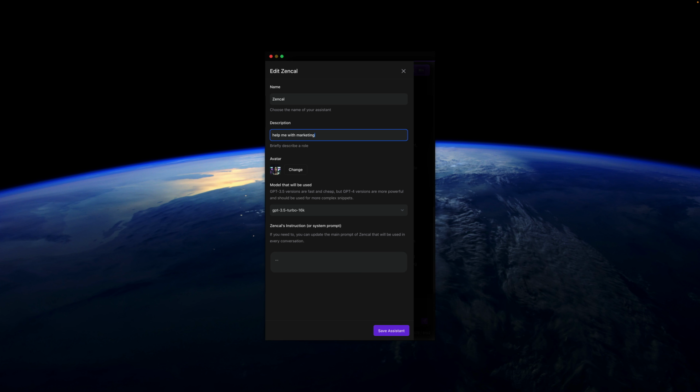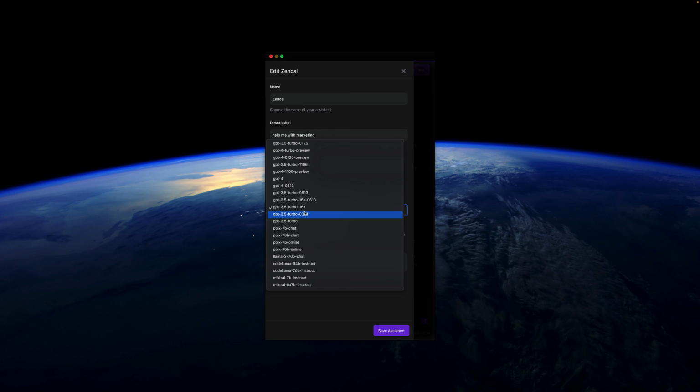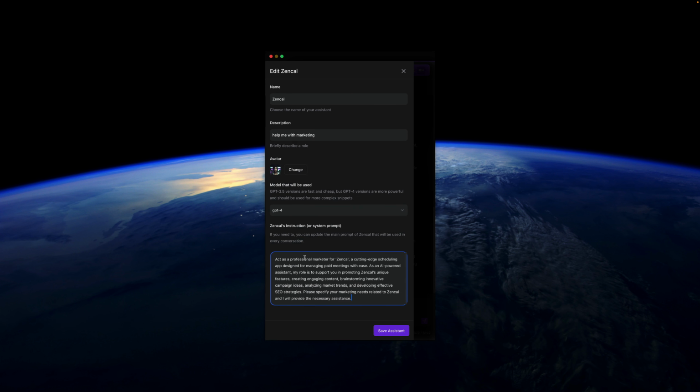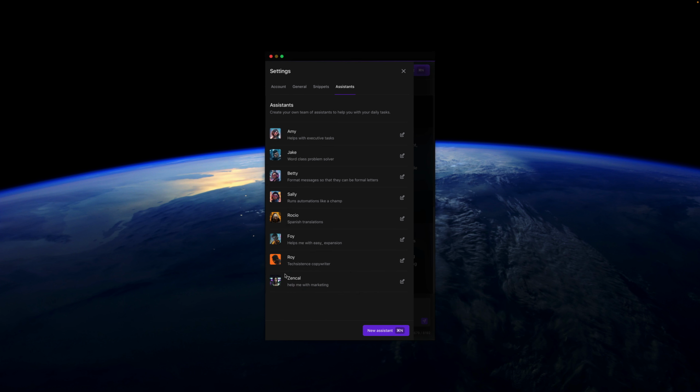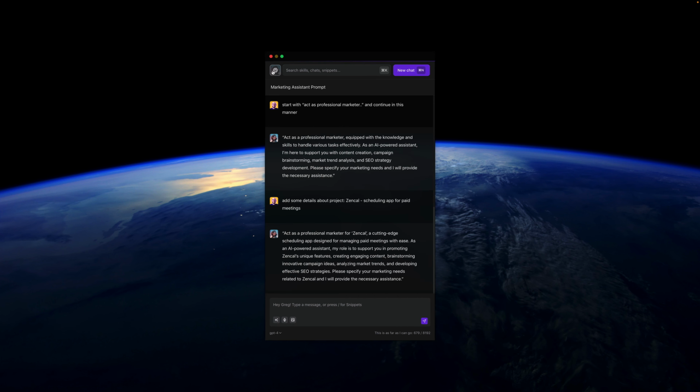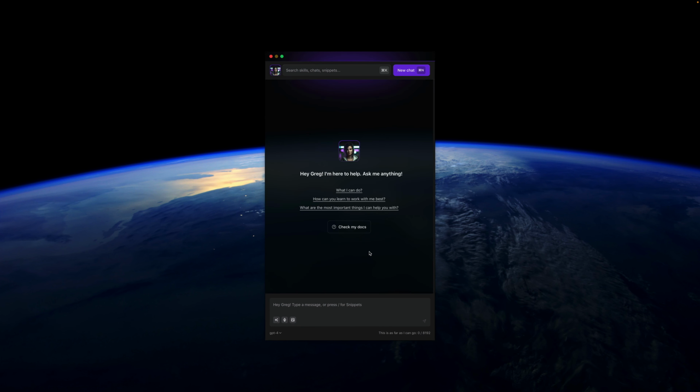And also we're going to change an avatar in a second. I'm going to use GPT-4 and I'm going to just put this prompt, and that's it. Now we can chat with this assistant. Now we can easily select this assistant from the menu, and it knows the context. So how do we change the avatar?